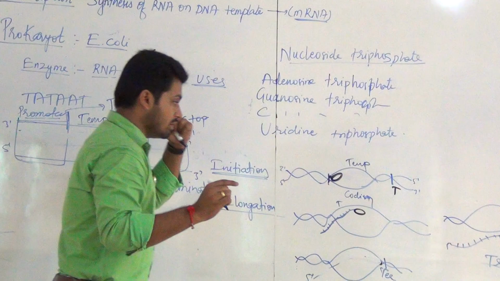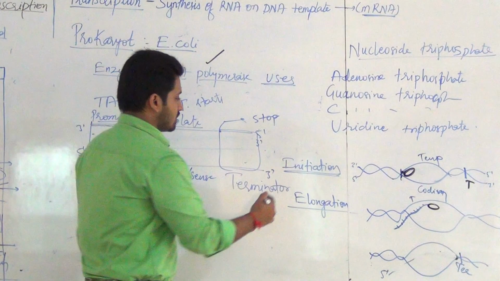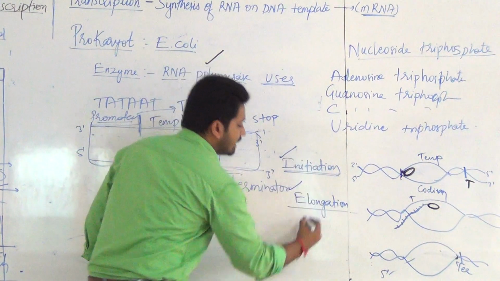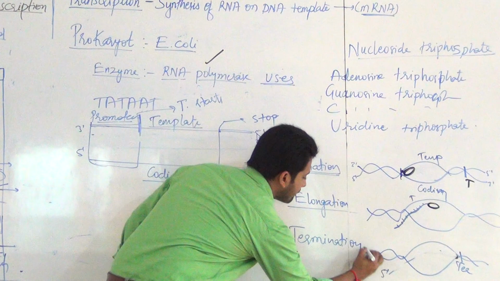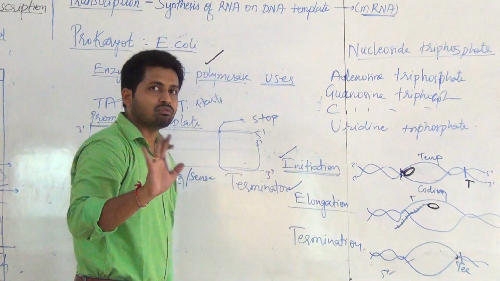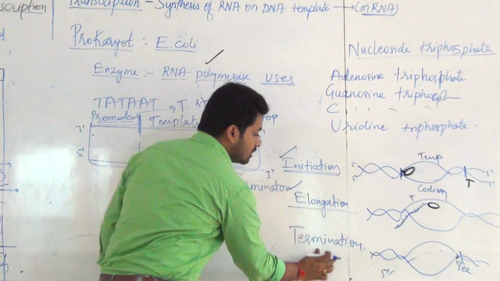Okay. Now listen. Here RNA polymerase itself will not perform all three activities. Very important point. RNA polymerase itself will not perform which activity? All three: initiation, elongation, termination.